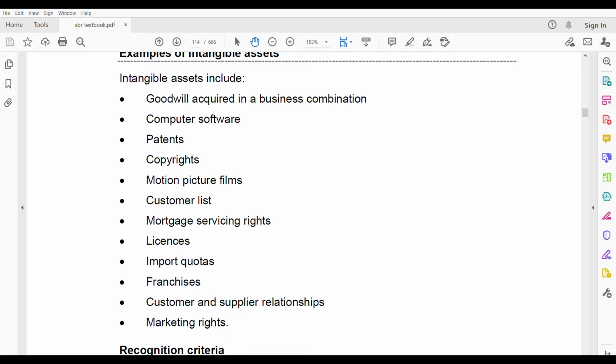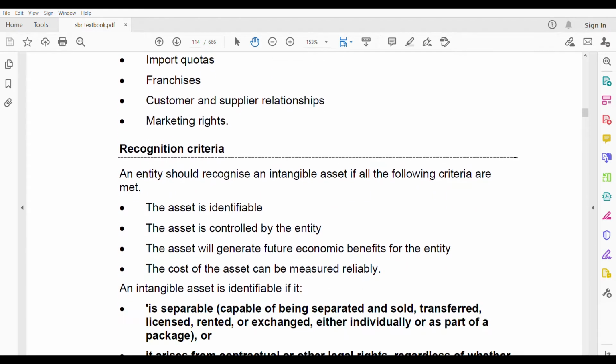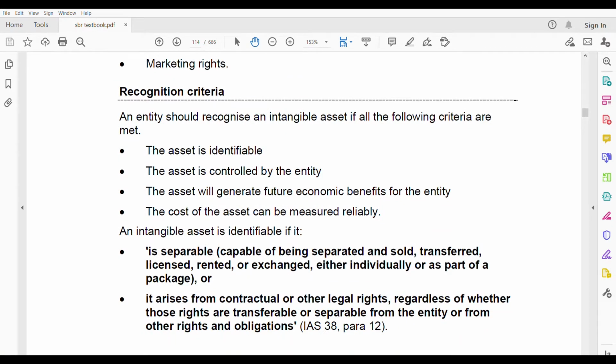So now let us see how we are going to recognize intangible assets. There are some recognition criteria, the same as we had for our IAS 16 tangible assets, the same way we have for intangible assets also, but there are more criteria in intangible assets, right?